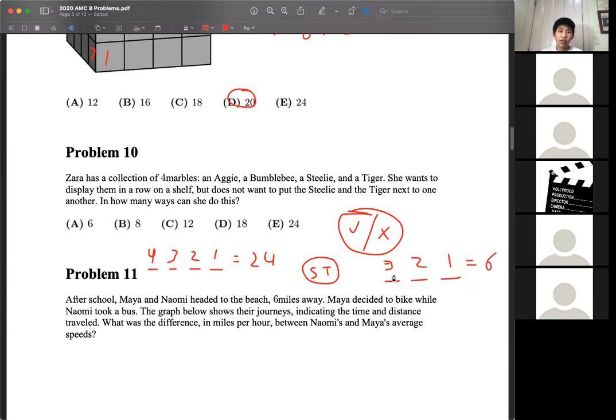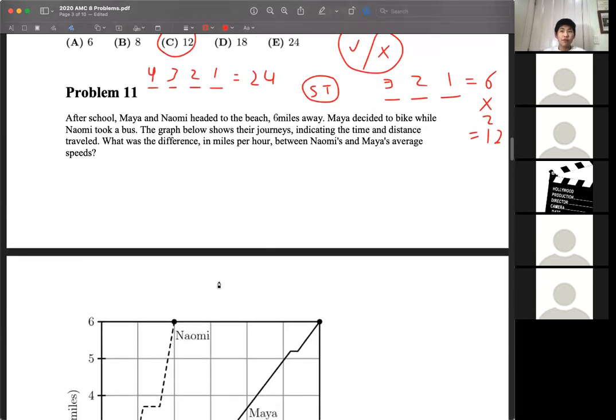However, when we place the steely and tiger marble, that can go in 2 different orders because the steely can be on the left or the tiger can be on the left. So we actually have to multiply this by 2, and that gives us 12 failed cases. And subtracting that from our total of 24, we have 12 successful cases.